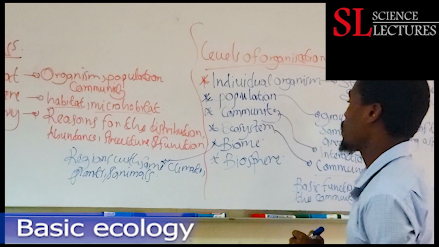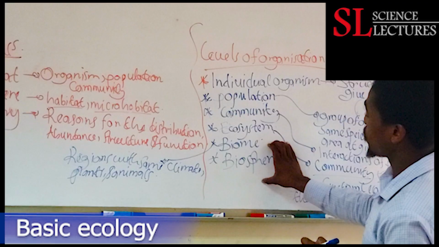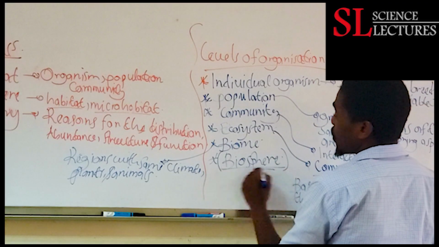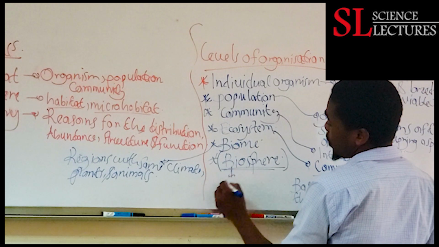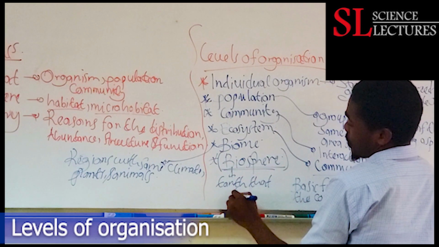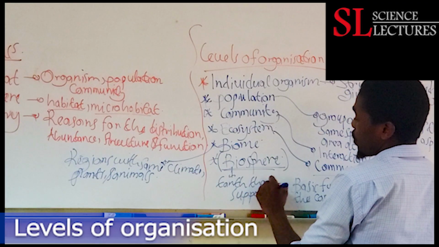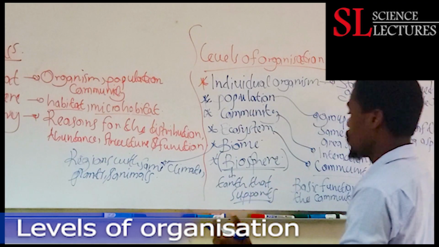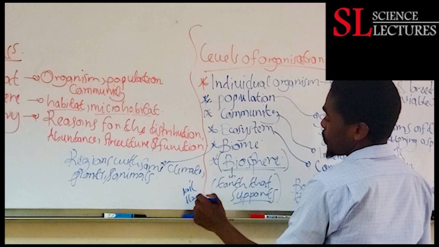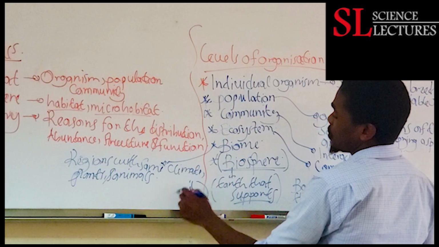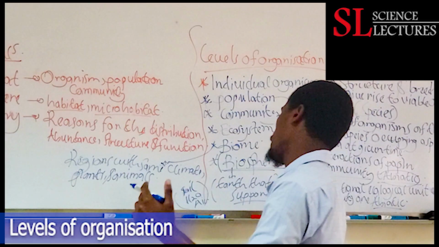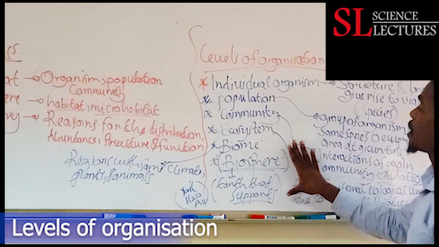So we can simply define biomes as that. Then biosphere is any region or any place in Earth that supports life. So any region in Earth that is inhabitable and supports life, it can be soil, it can be water and air that has the capacity to support life or is inhabitable by organisms, is referred to as biosphere.